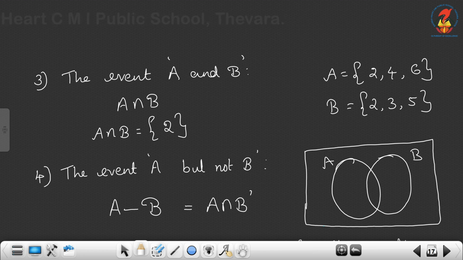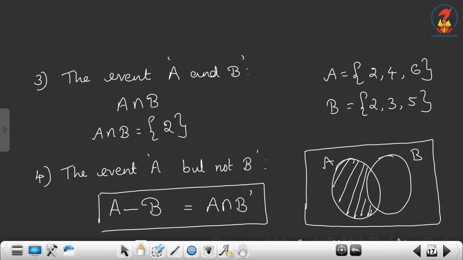The set of all elements in A but not in B. This shaded portion is the same as A intersection B dash. B dash means everything other than B, and the intersection with A gives this shaded region. So A intersection B dash and A minus B are the same. That is A but not B.